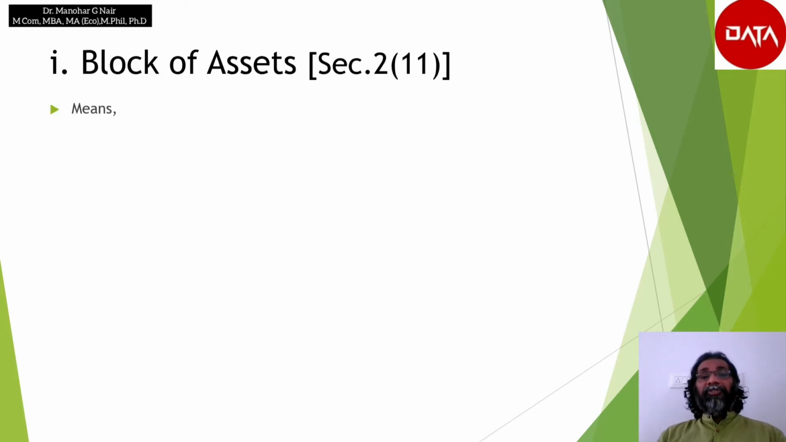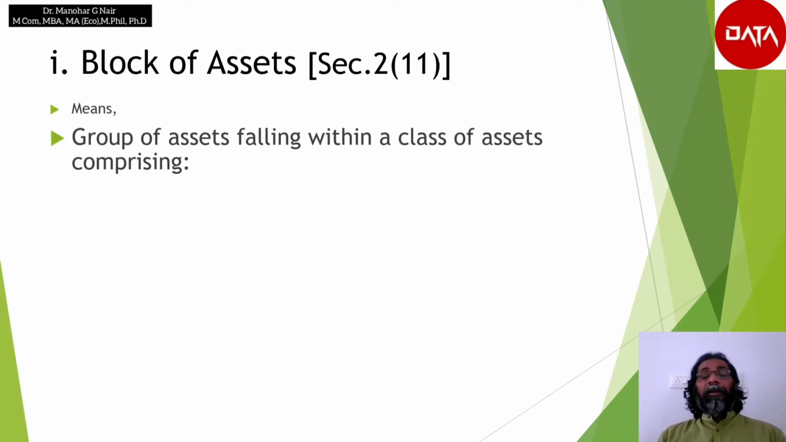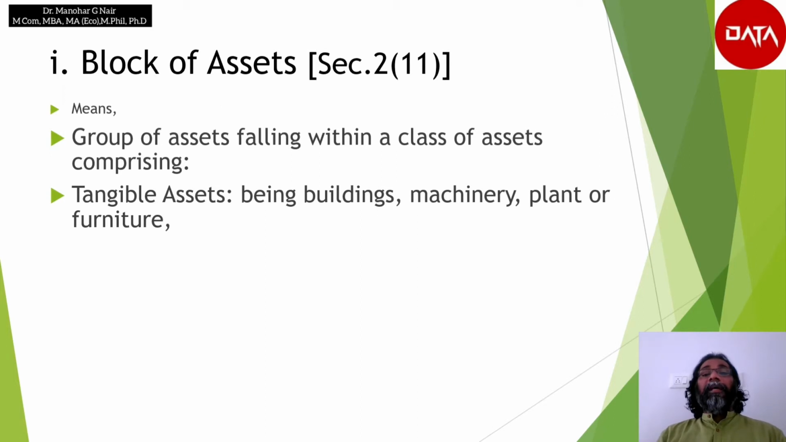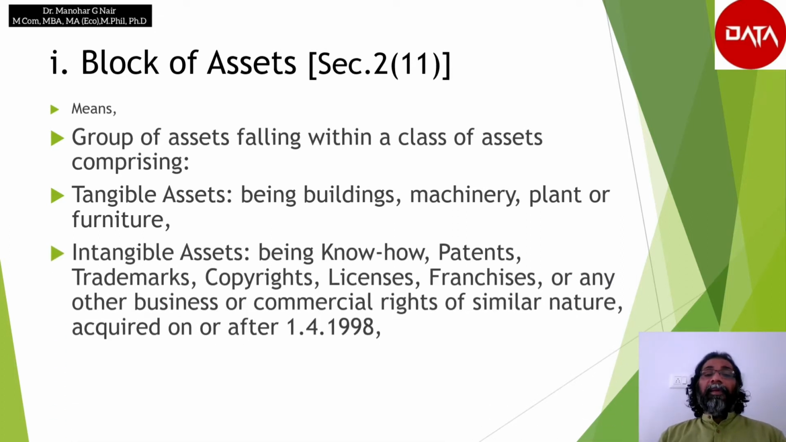Block of asset means a group of assets falling within a class of assets comprising two categories, that is tangible assets and intangible assets. Tangible asset consists of building, machinery, plant or furniture, four items. Next is the intangible asset. Intangible assets means any asset which you cannot see or touch but which has an economic value.